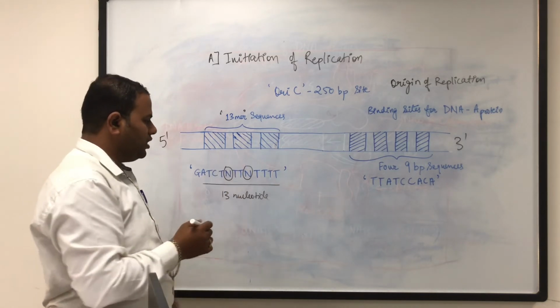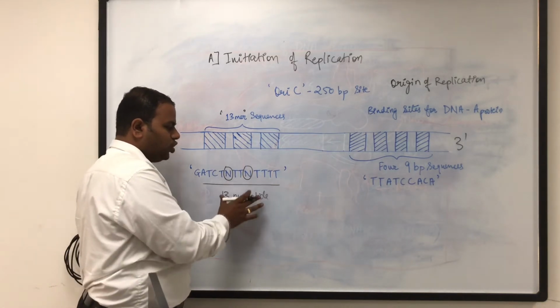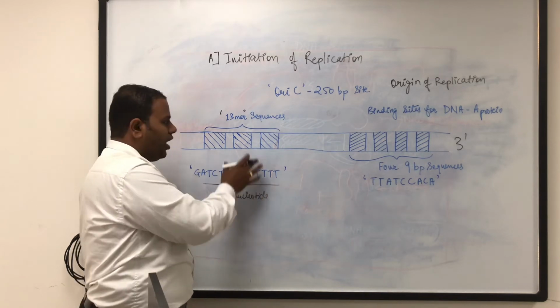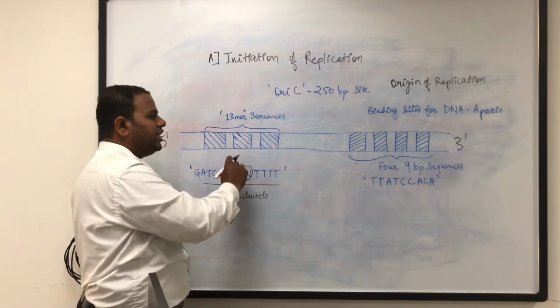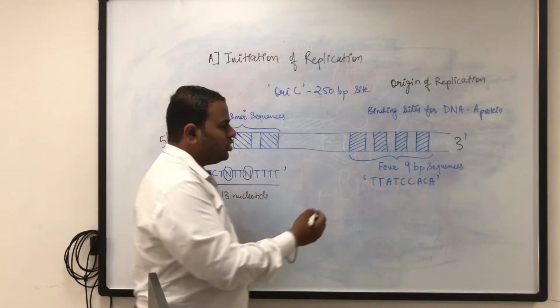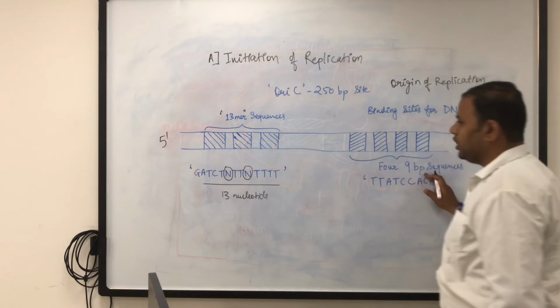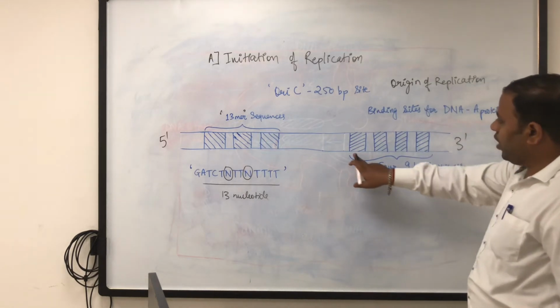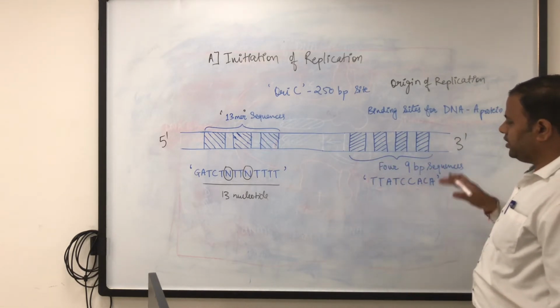So this 13-mer sequence is very important because at this position there is an AT-rich region that has very low affinity and can be easily opened by helicase. Now downstream to that there are four 9 base pair sequences. So here we have 1, 2, 3, 4 sets of 9 base pair sequences.